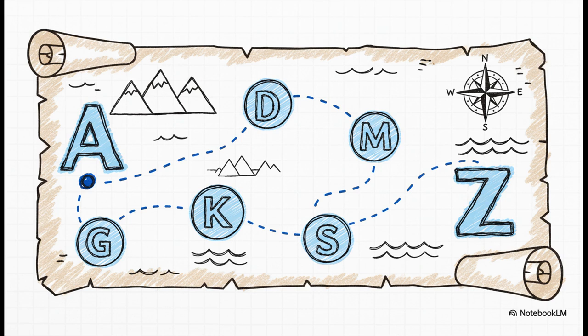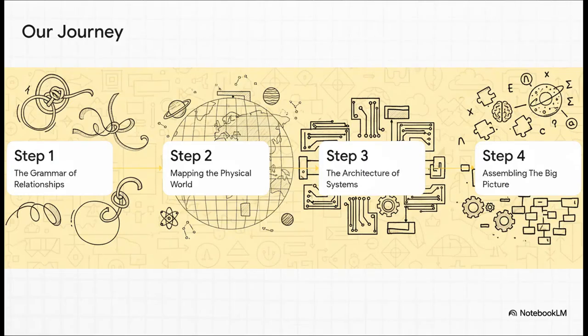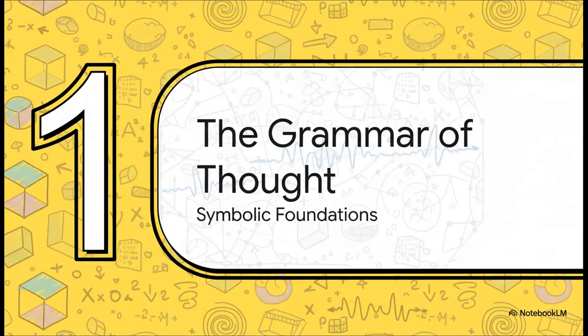We're not going to hit every single letter, but we'll stop at some key landmarks that reveal a whole new way of seeing things. So here's our game plan, our journey across the map. First, we'll tackle the grammar of relationships. Then we'll use that to map the physical world. From there, we'll dive into the architecture of systems. And finally, we'll put the whole big picture together. Ready? Let's jump in. Okay, first step, the grammar of thought.